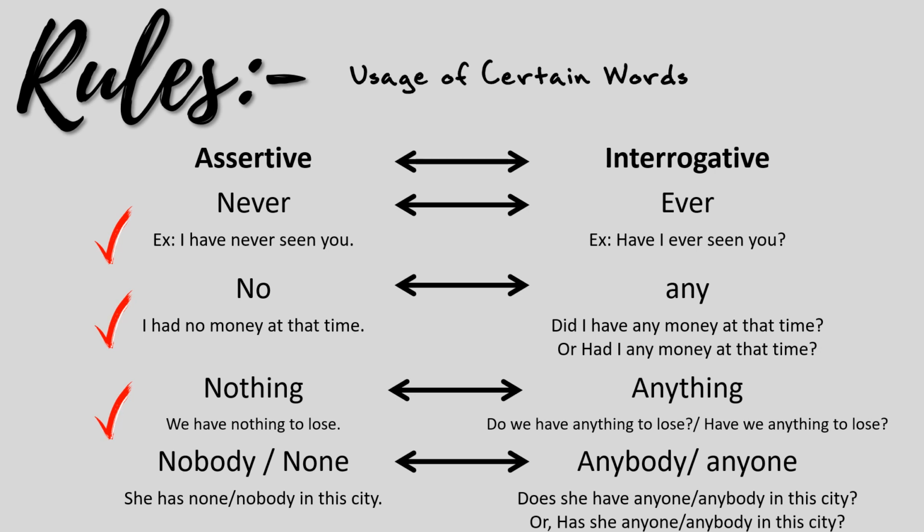Similarly, nobody or none will transform into anybody or anyone respectively. She has none in this city, or she has nobody in this city, will be transformed into: Does she have anybody or anyone in this city? Has she anyone or anybody in this city?